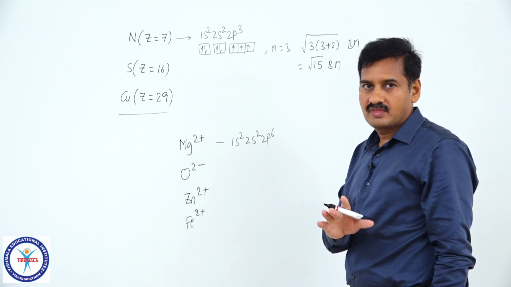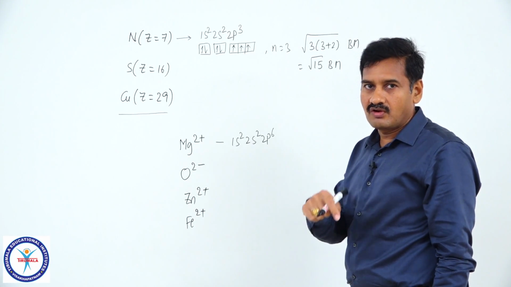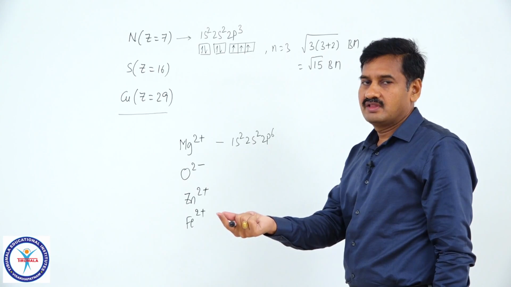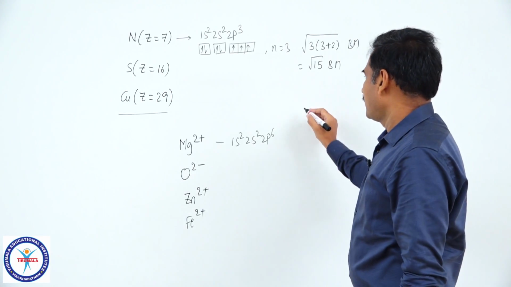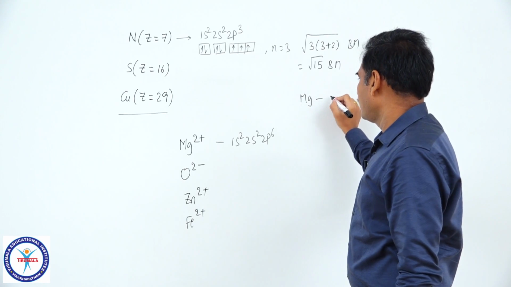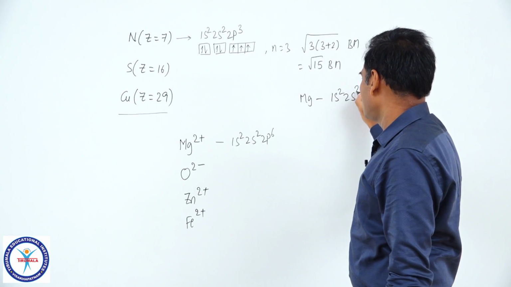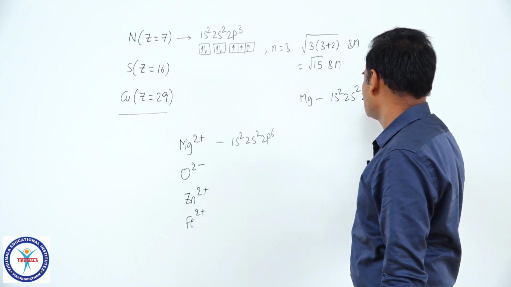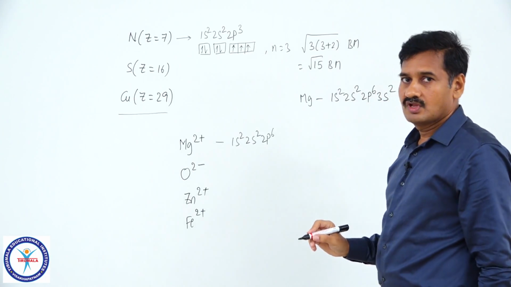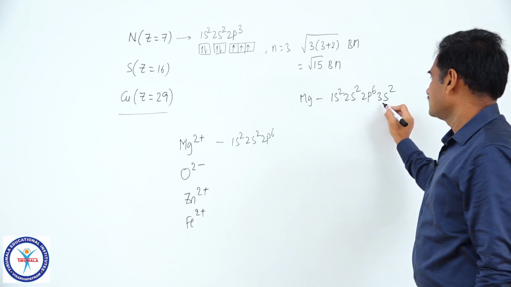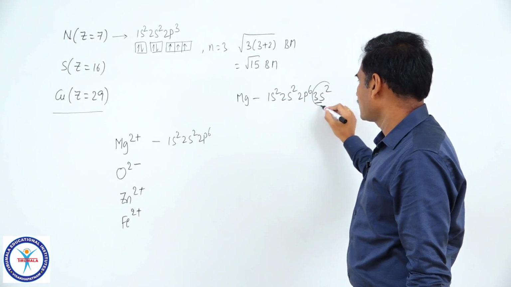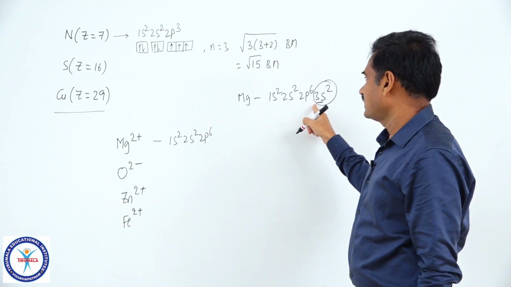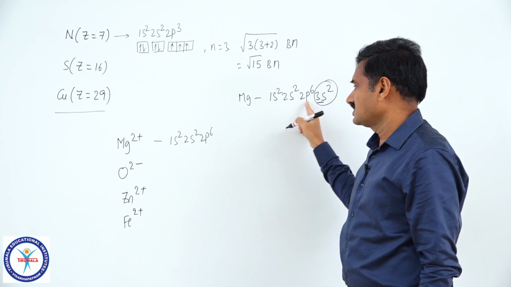Or directly you write the electronic configuration of the atom first, then remove 2 electrons from the outermost orbit. For magnesium atom you write the electronic configuration for 12 electrons: 1s2, 2s2, 2p6, 3s2. Remove the last electrons, because these are loosely bound by the nucleus, you have to remove these 2 electrons. Again the configuration is same: 1s2, 2s2, 2p6.